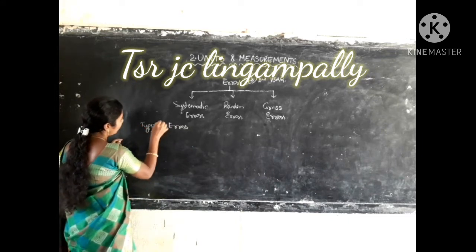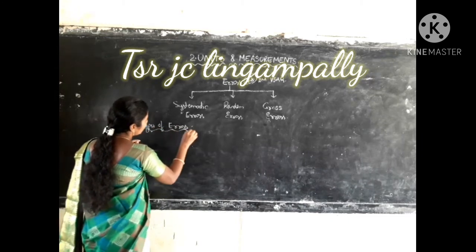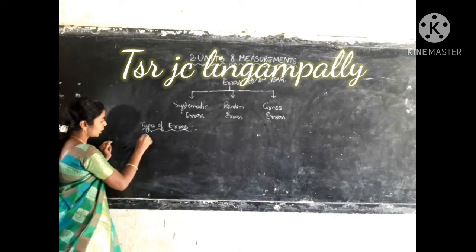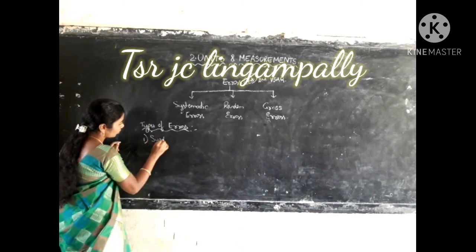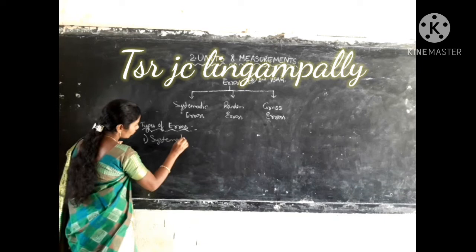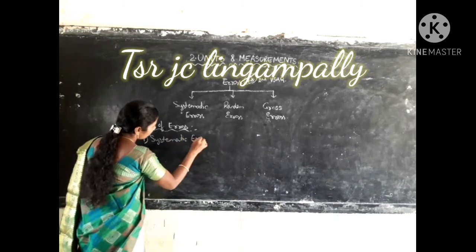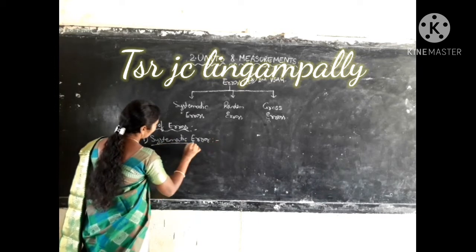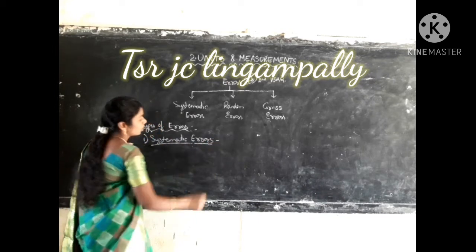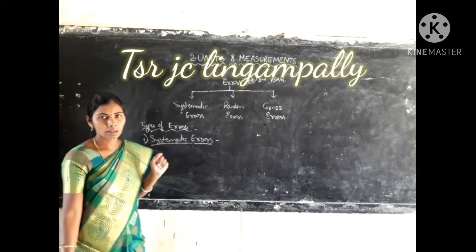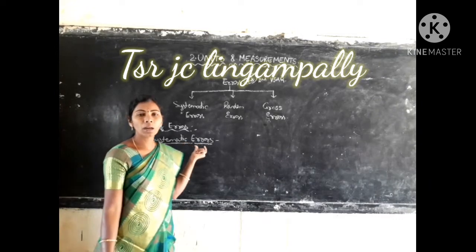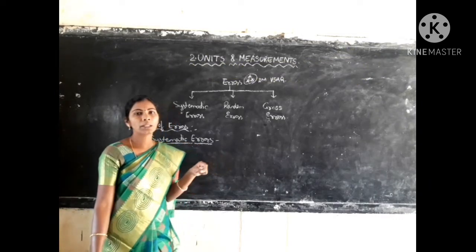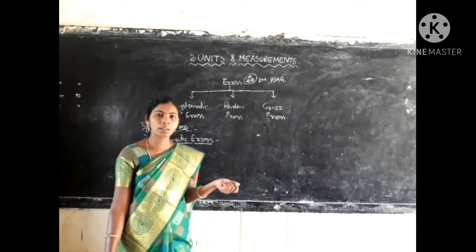Types of errors. The first type is systematic error. How do these systematic errors occur? These systematic errors may be caused by the instruments, by external factors, or by internal factors.